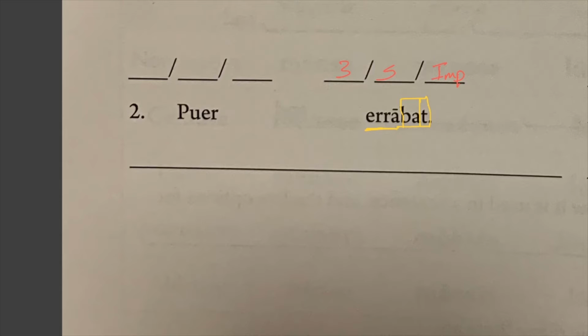So to translate this verb all by itself, we would work from the back to the front. The T means he, she, or it. The -ba- means was or were. And err- means wander. So he, she, or it was wandering, as in to wander off the path, to wander through the woods. He, she, or it was wandering.